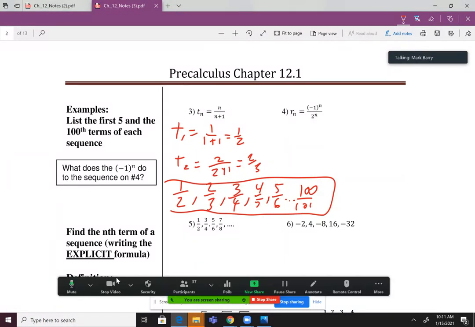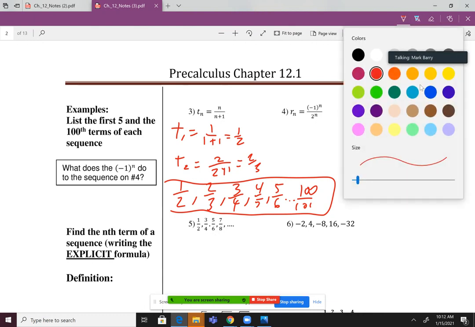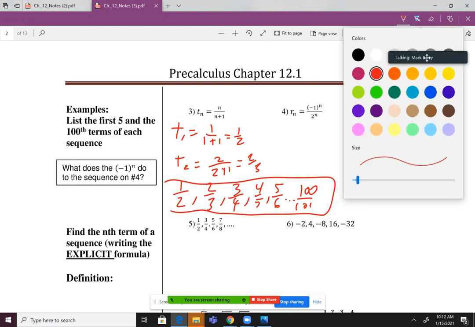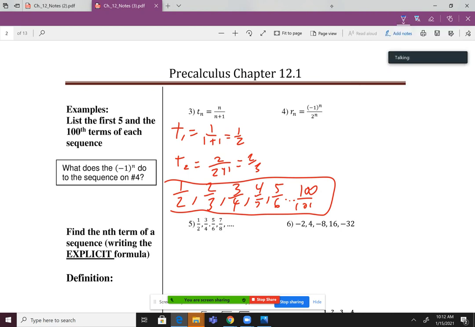Okay, let's take on number 4 then. All right, so number 4, same idea. So r sub 1 is going to be negative 1 to the first power over 2 to the first power. So it's going to be negative 1 on top and a 2 on bottom.